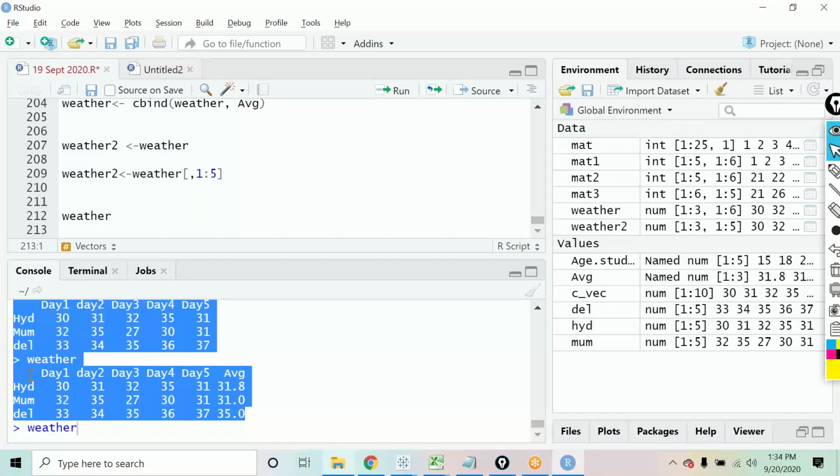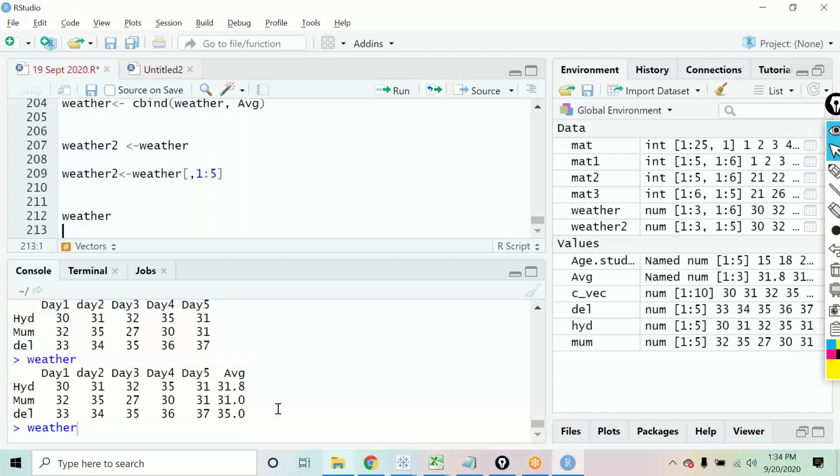This is the output. What I was trying to say over here was that I do not want this particular column in the output. This is something that I want to get rid of.